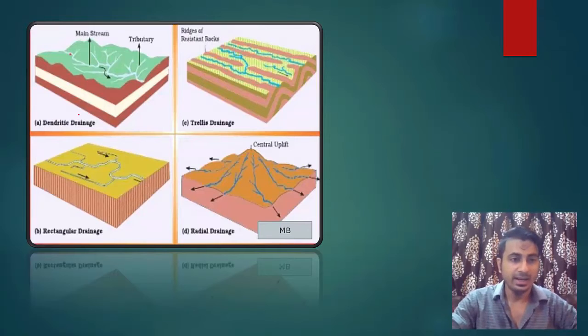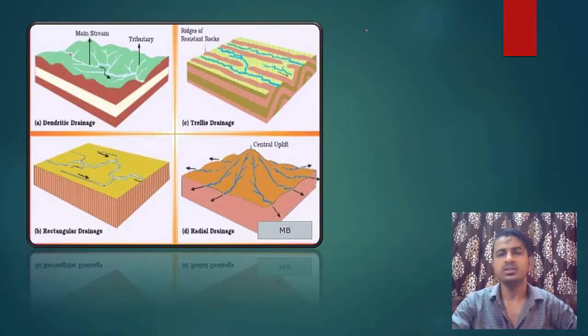So dendritic drainage, as you can see, is seen in the Himalayan rivers. As you can see, these are the mountains. Simple. So dendrites, if you have studied in biology, in the nervous system we have got nerves. Nerves like this.